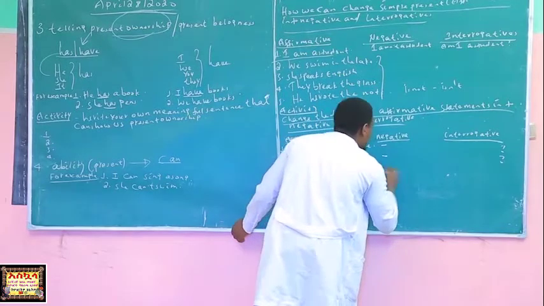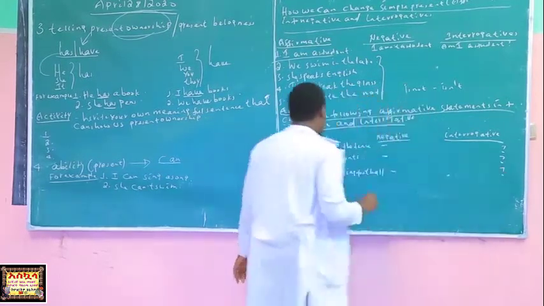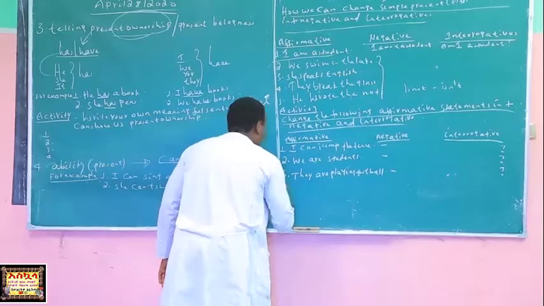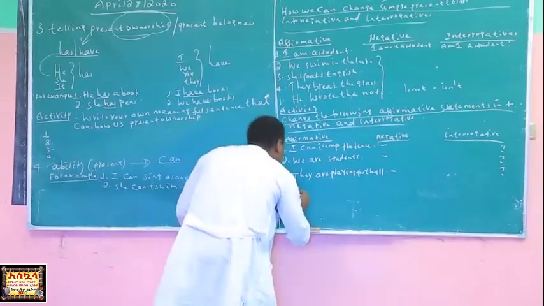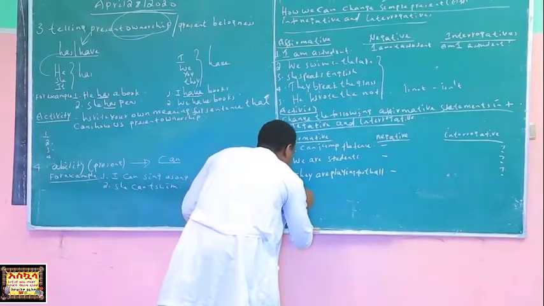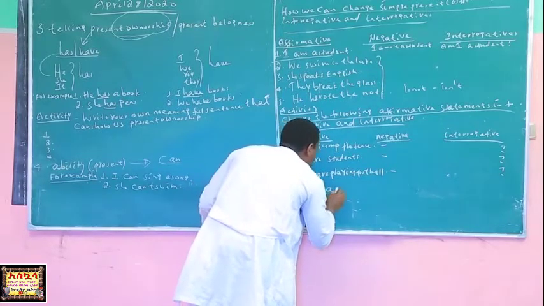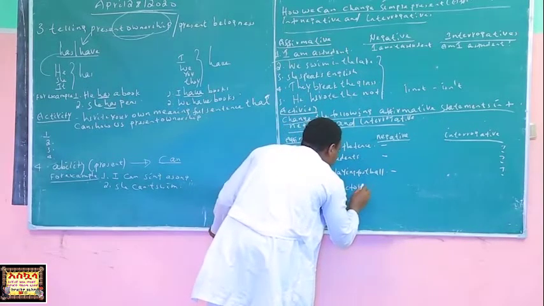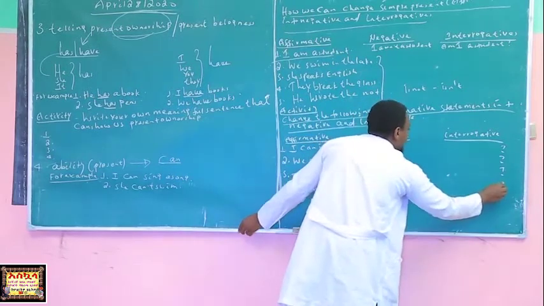There is negative, make it into interrogative. Fourth one, let's say, I am a doctor. Negative, interrogative.